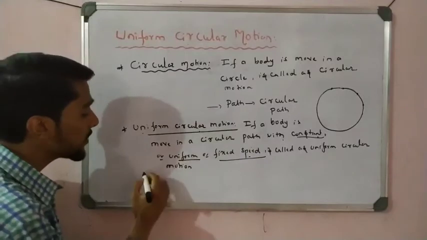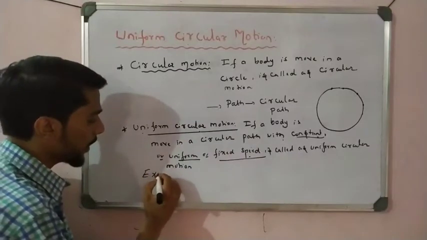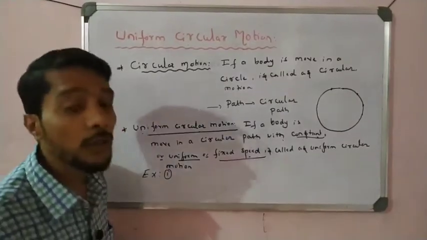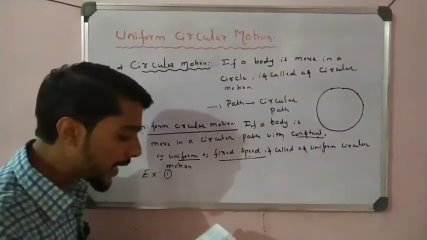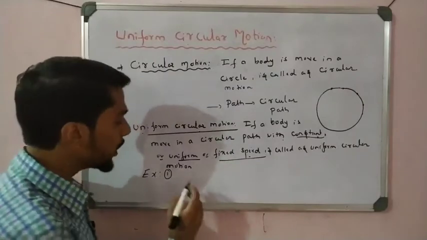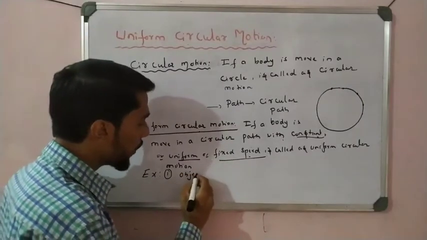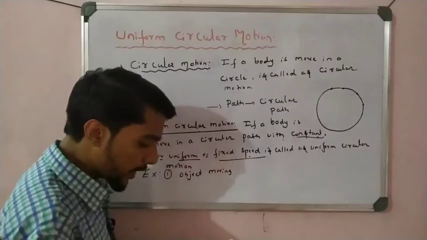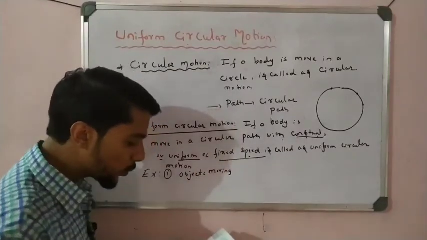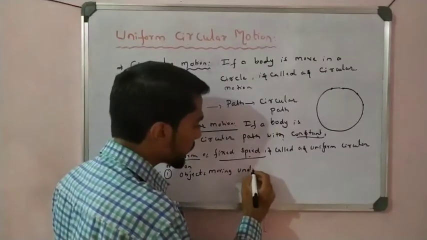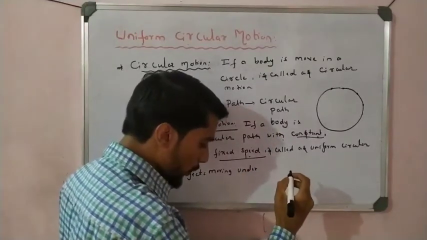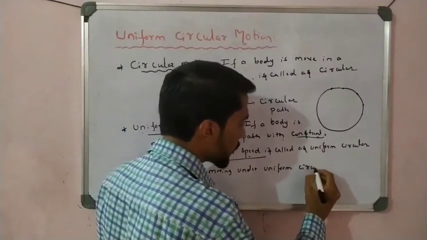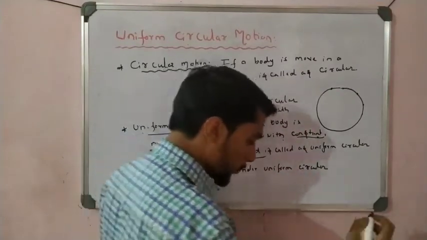Now take some examples where we observe such uniform circular motion. One example is objects moving under uniform circular motion.